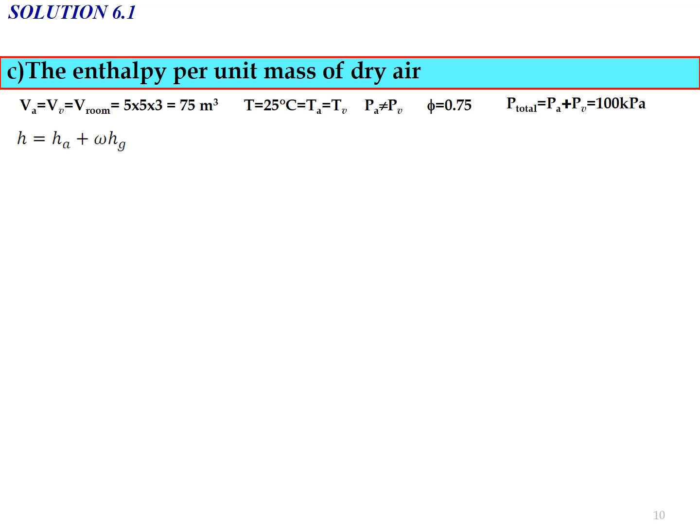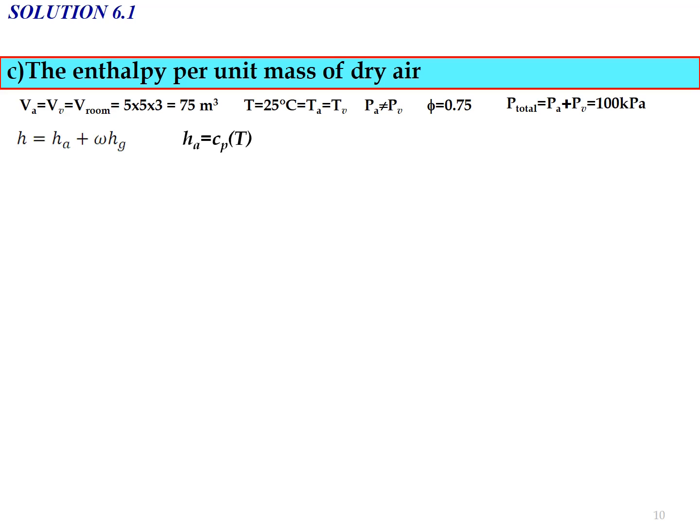As we know from the previous slide, the equation for total specific enthalpy is H equals HA plus omega Hg. So in order to determine the enthalpy per unit mass of dry air, we need to know the value of HA and also the value of Hg. The omega value we already determined from the previous question.